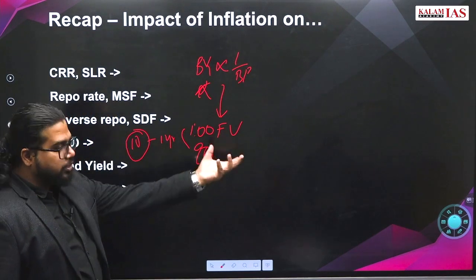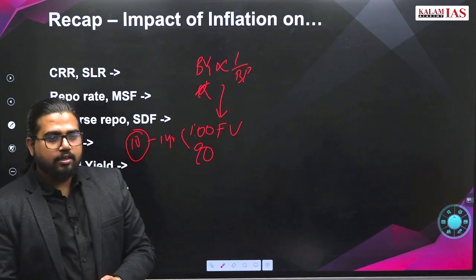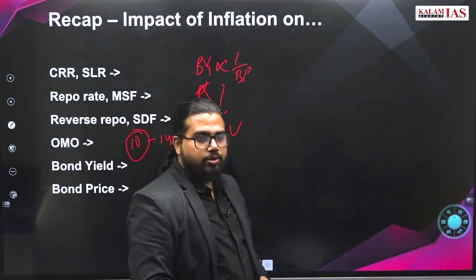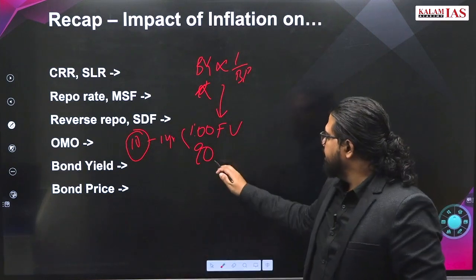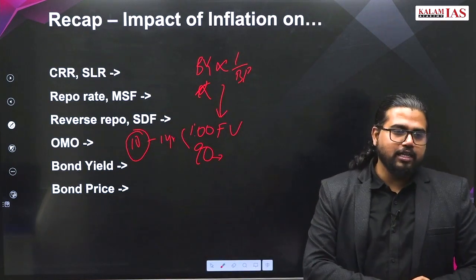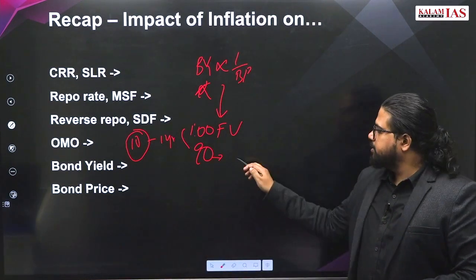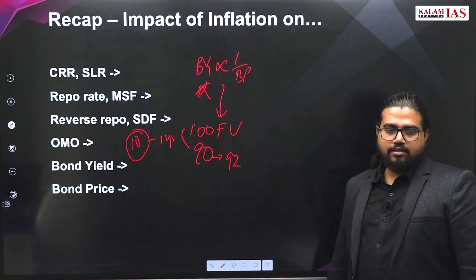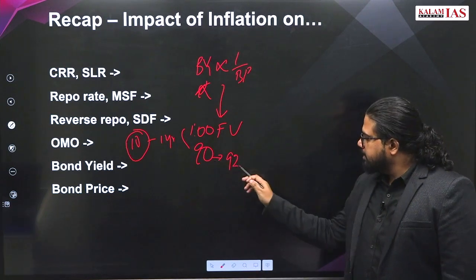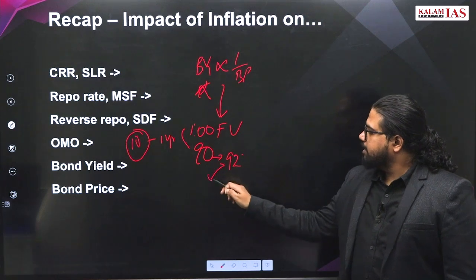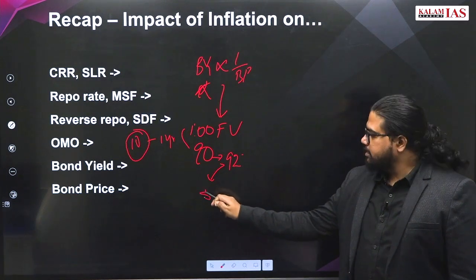Now if after 2 months you want to sell this bond, you go to the secondary market to sell it. If you are getting 9, you will not be able to sell it for 90 rupees. You will be able to sell it for 92 rupees. Then the bond price increased and the secondary bond yield is just 8 rupees.